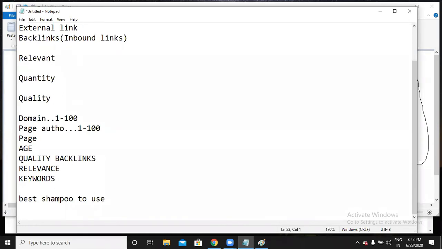Relevant to your niche, relevant to your website. Similar content. So if it is an educational kind of website, try getting a backlink from educational institute kinds of websites. If it is about travel blogs, try getting a backlink from travel and tours websites.